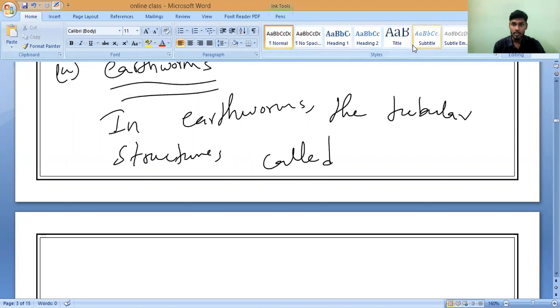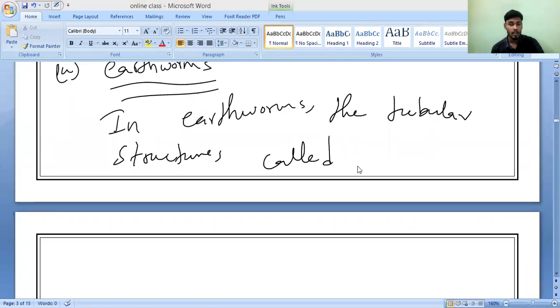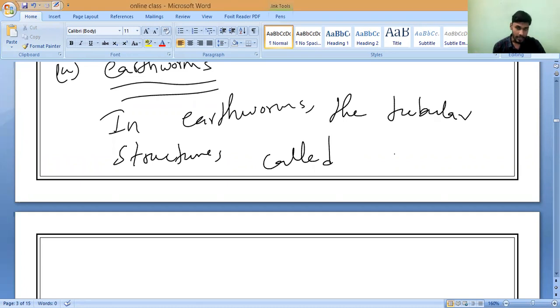Somebody is messaging: gases take place in skin. Yeah, exchange of gases takes place in skin only. So the solid waste goes to these tubular structures. What are they called? Nephridia, which is the excretory organ in earthworms.